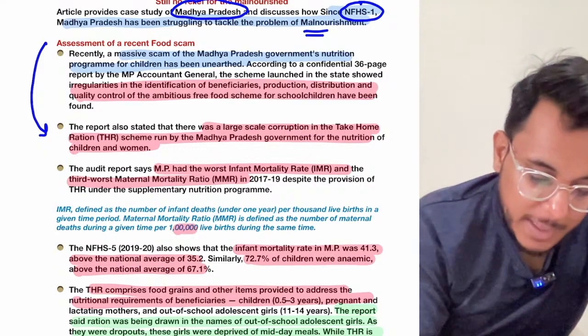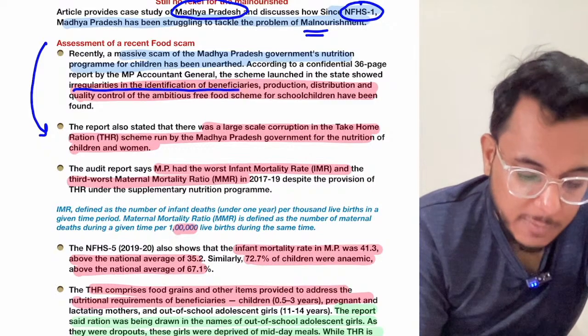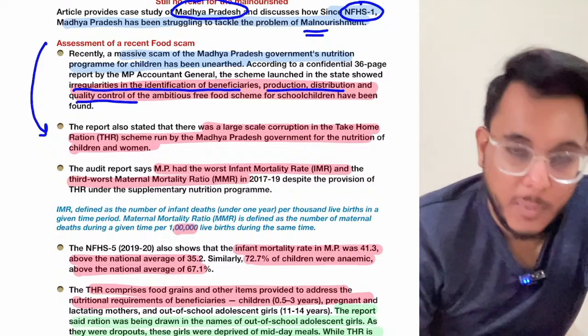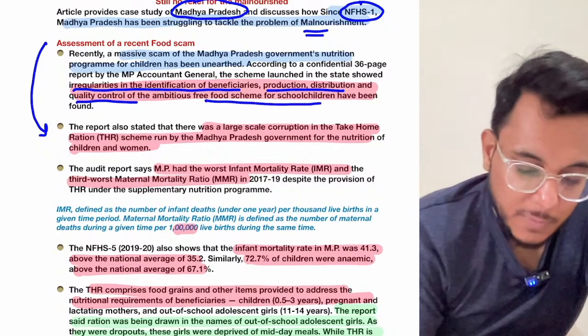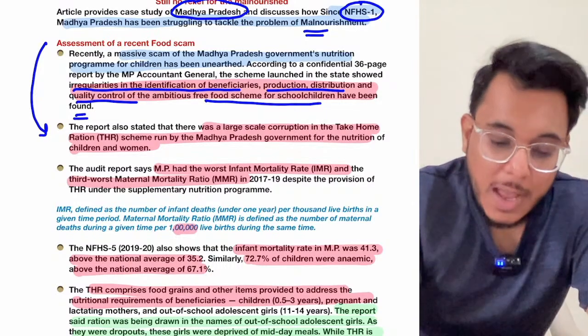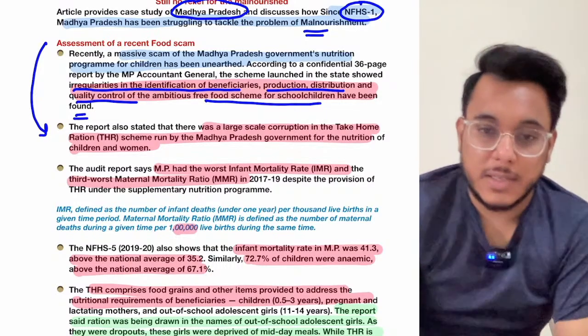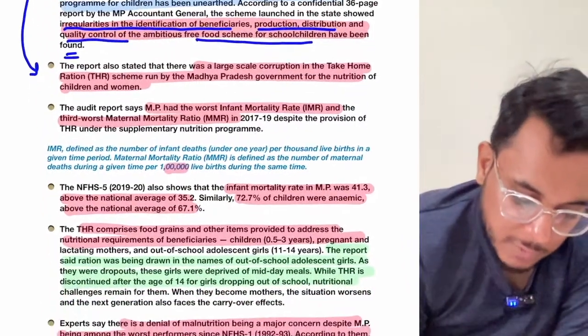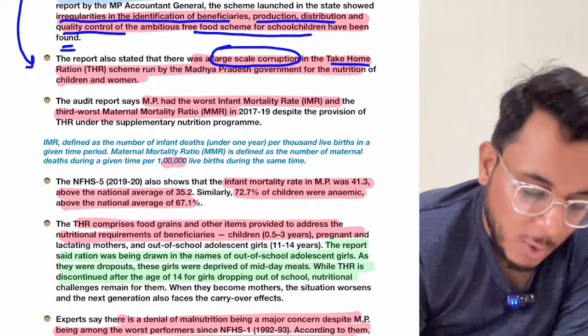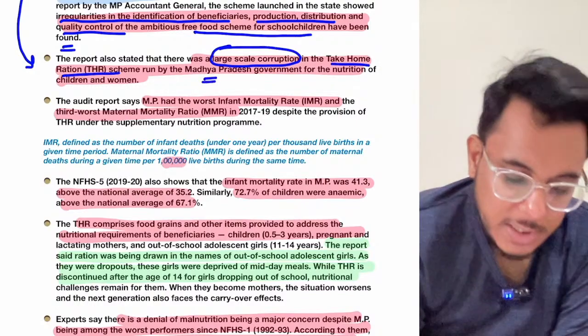Okay, so there have been irregularities in the identification of beneficiaries. Fine. Production, distribution and quality controls are problematic. In the free food scheme for school children, a lot of corruption has been found. Recently it was unearthed that there was large scale corruption going on in the take home ration scheme of the Madhya Pradesh government.